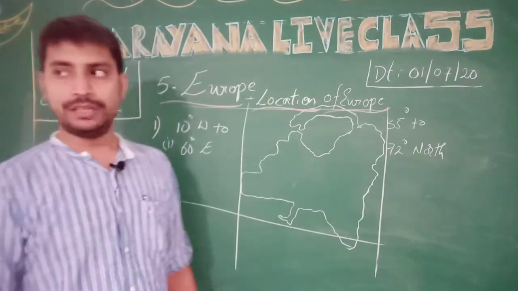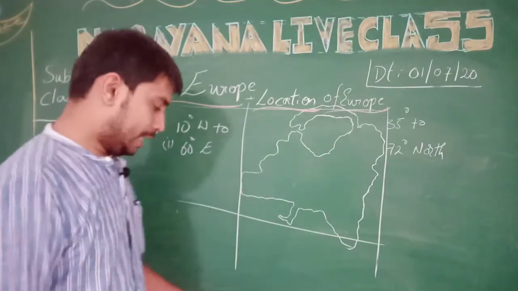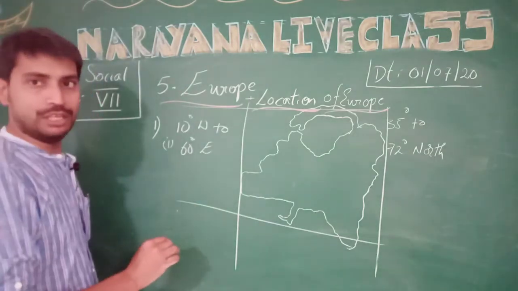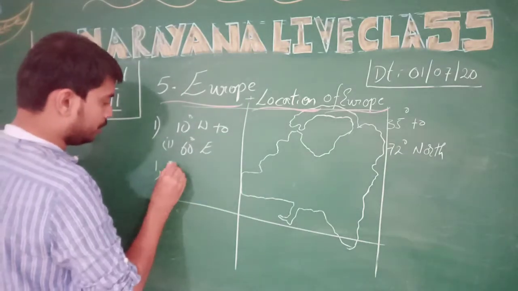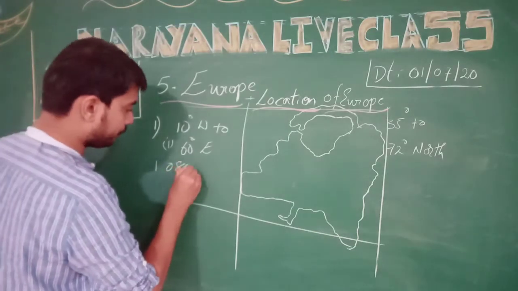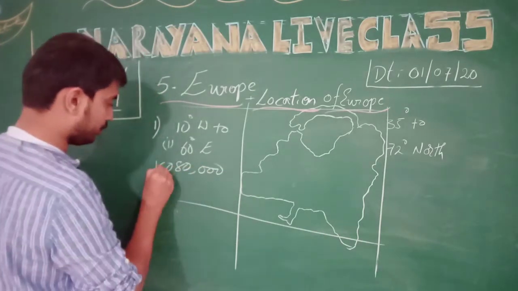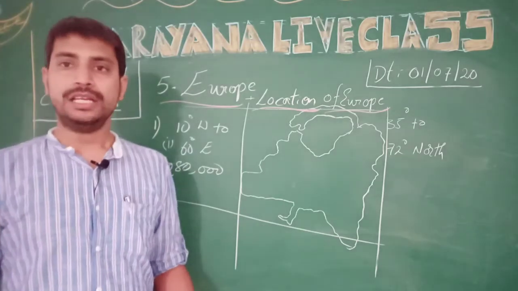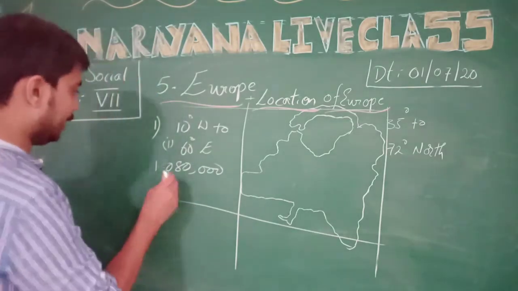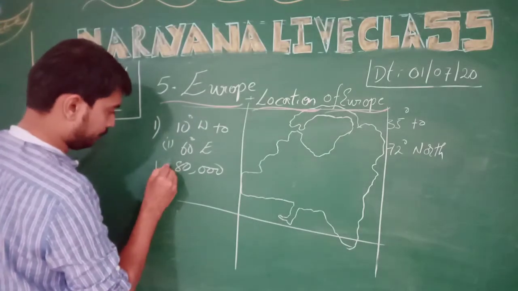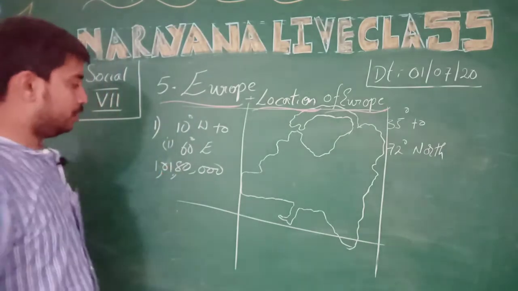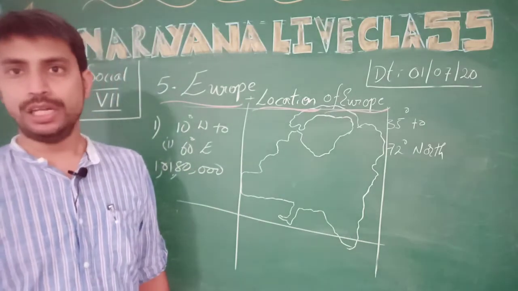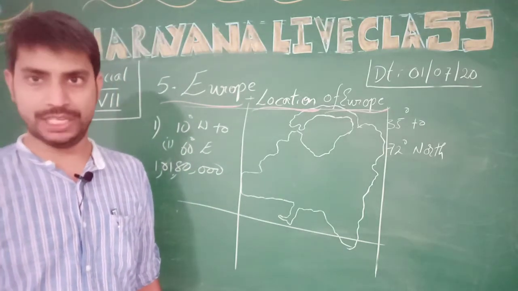And here, the second major point of the location of Europe is about the population. In Europe, the approximate value of the population is, it's not 10 lakhs, 1 crore 80 lakhs, the approximate population that has been taken.